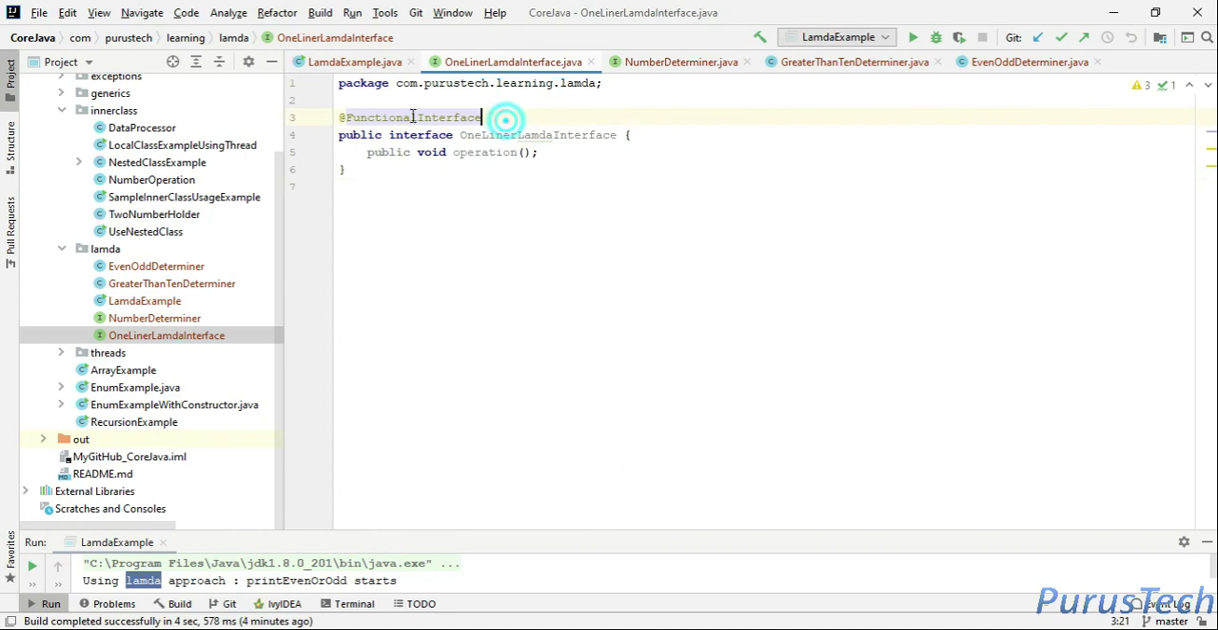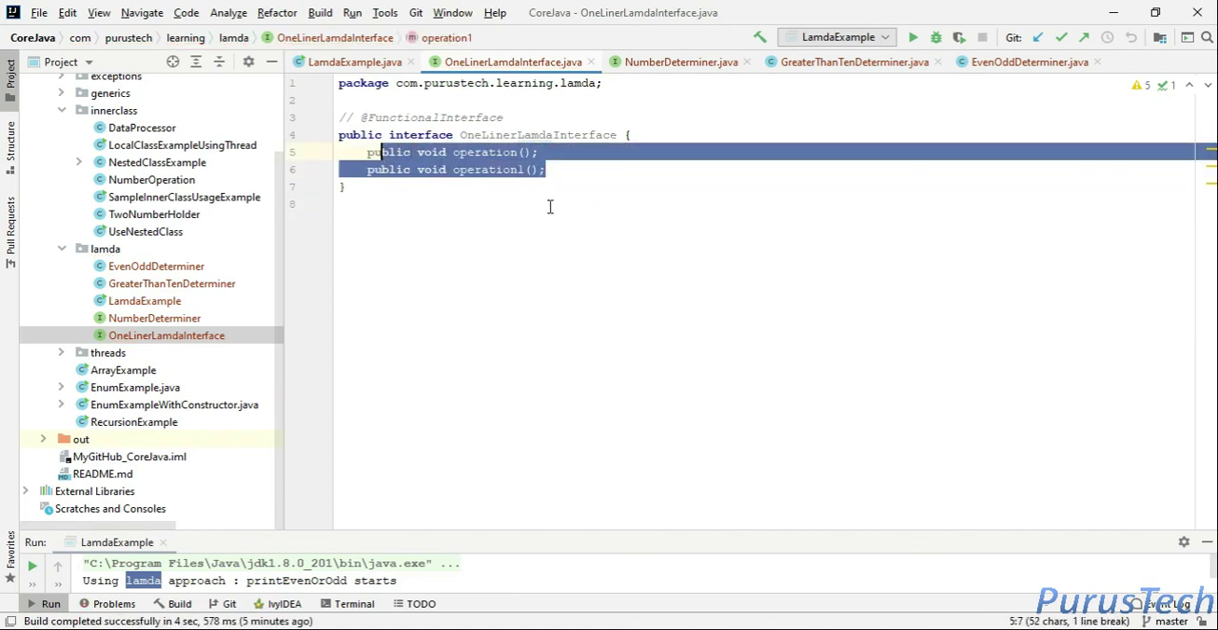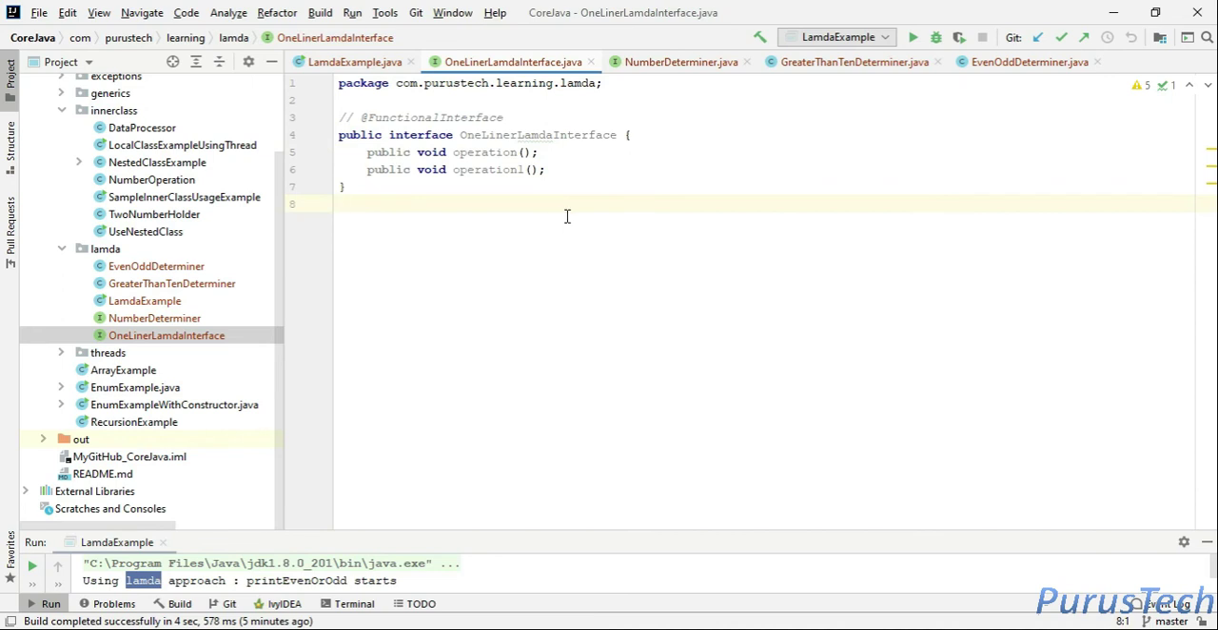Now let's say if we do not give this functional interface, what will happen? Let's comment this, and I'll add operation 1. Then you will not get any compilation error. So to get a compilation error, to make your code safer so that no other developer can add one more method and break other code, that is the use of this functional interface. It is the annotation which checks at compile time whether this particular interface has exactly one abstract method or not. So let's delete this.